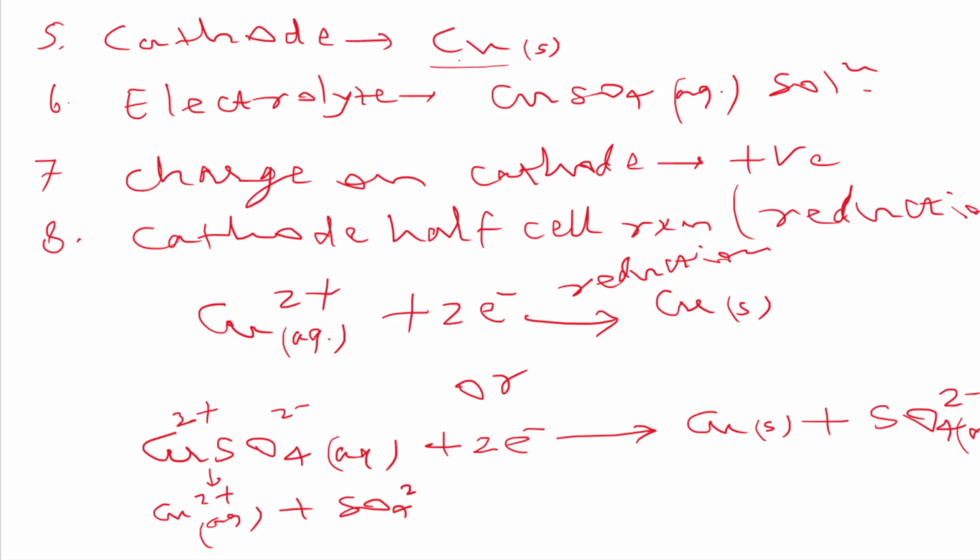On the left-hand side, sulfate aqueous is present, and on the right-hand side it is also present, so it cancels out. It is not participating actively, so it is a spectator ion, we can leave it out. So the net reaction is cupric ion plus 2 electrons gives copper. This is the ionic reaction. In molecular reactions, we write the spectator ions also, which are not taking part actively.